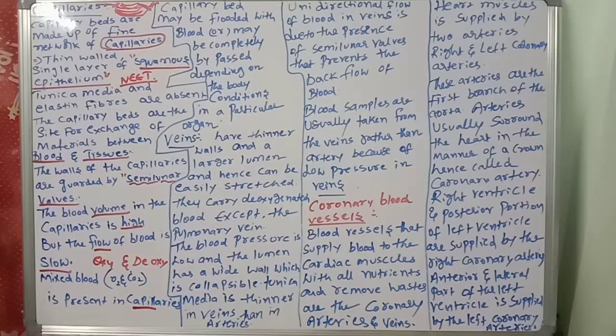What are the veins? This is another important point to discuss.